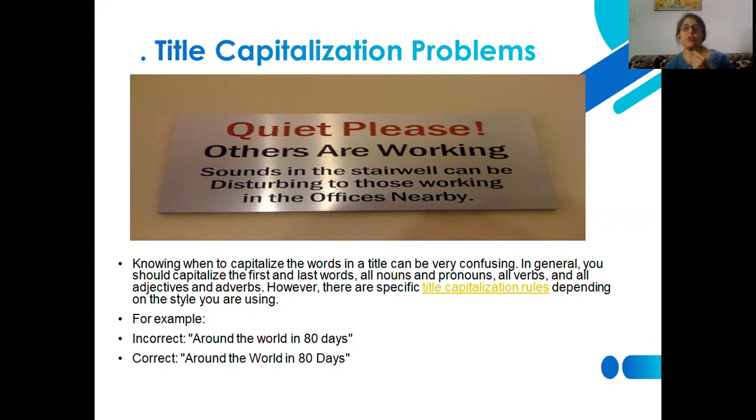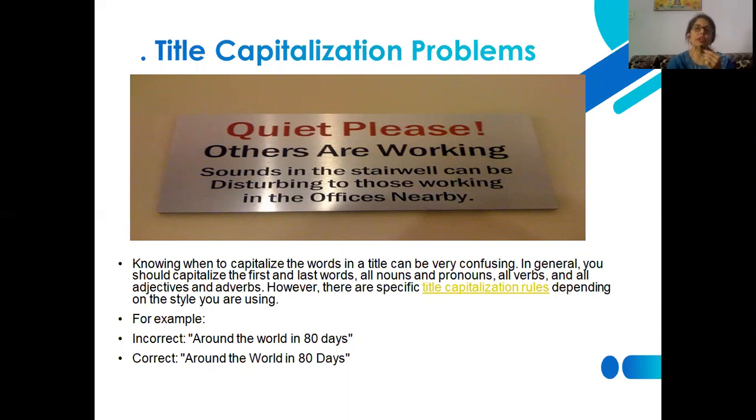Still, we commit these sorts of errors, and you may observe them in front of big offices and big businesses. You'll see that these errors are placed in public places, and they convey a wrong message on the part of that particular company.